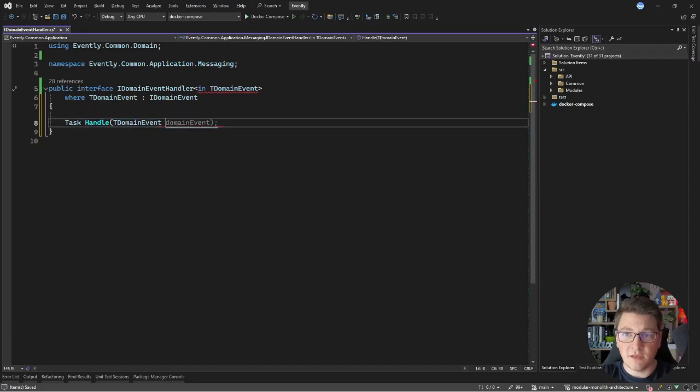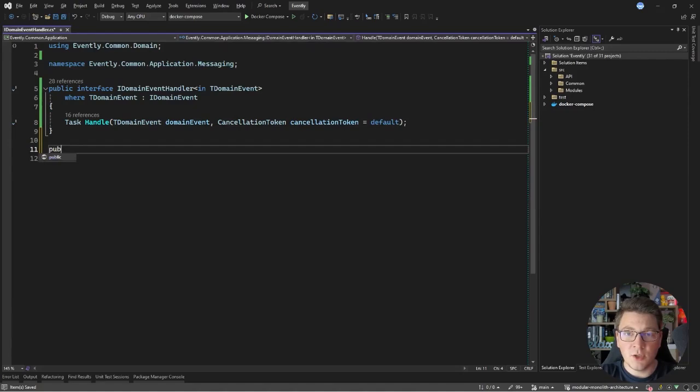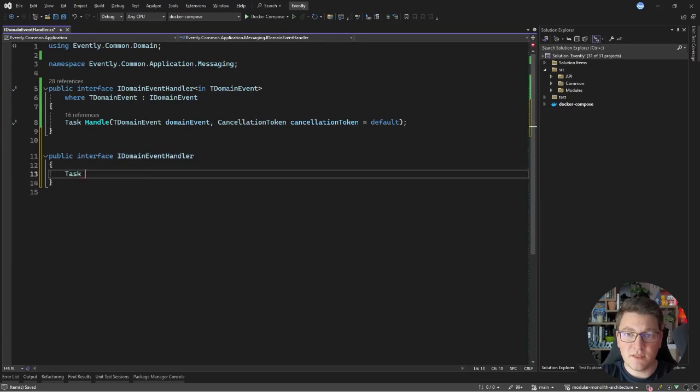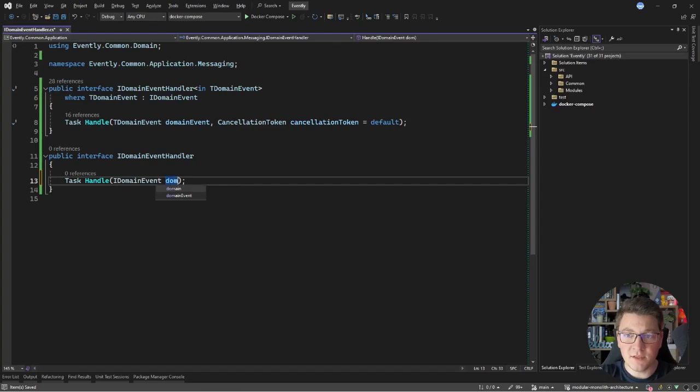So let's make a handle method with a domain event argument. And let's also give it a cancellation token that could have a default value. I'm also going to create a non-generic version of this interface. So let's call it IDomainEventHandler. And it's going to have the same handle method, accepting an IDomainEvent instance instead of a generic one, and also accepting a cancellation token with a default value.